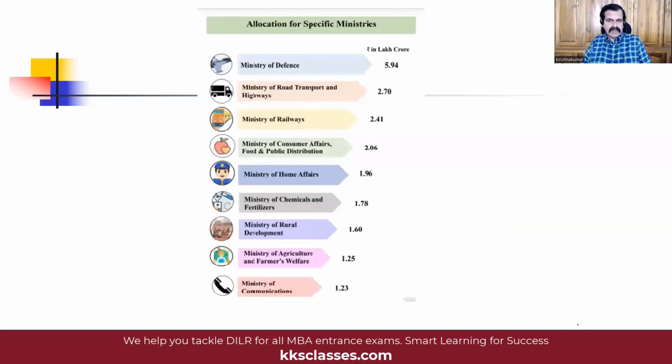The last slide is on the allocation for various ministries. Now, why I'm saying this is not for you to mug up the numbers. Don't do that. But look at the ministries in priority of allocation. Obviously, thanks to our couple of friendly neighbors, the allocation for defense is very high at 5.94 lakh crores. And then for capital investment in road transport, in railways, we are talking about chemicals and fertilizers.